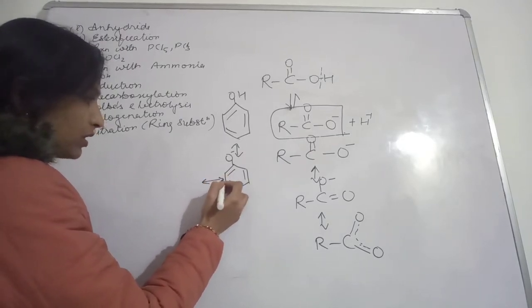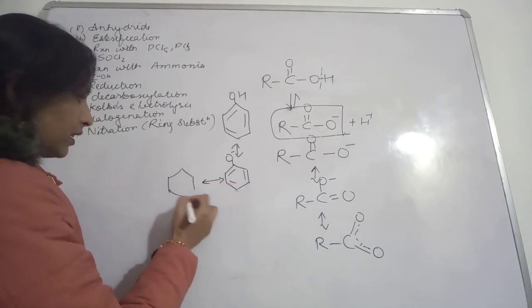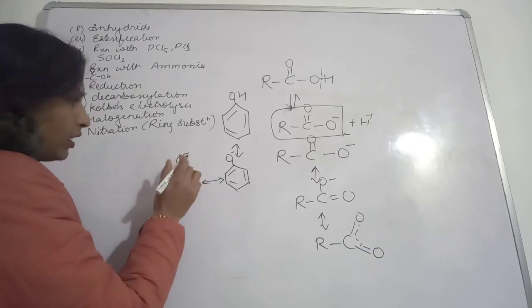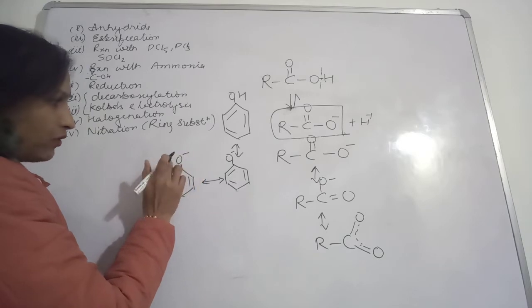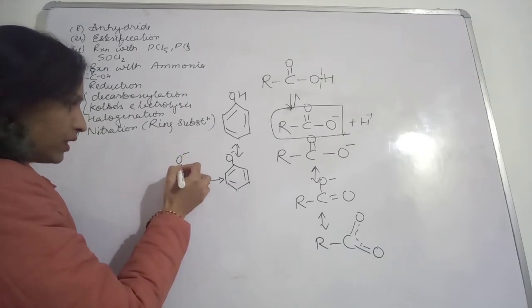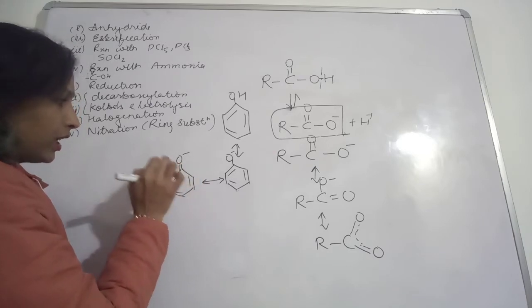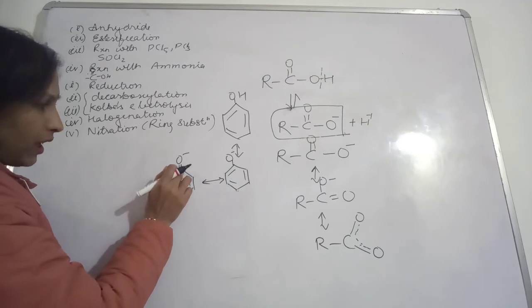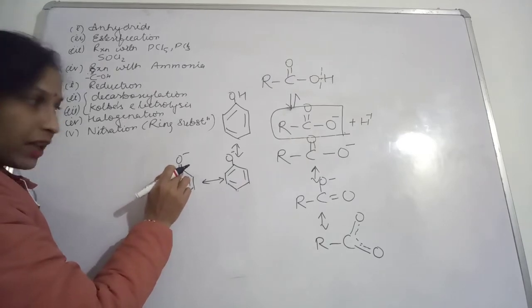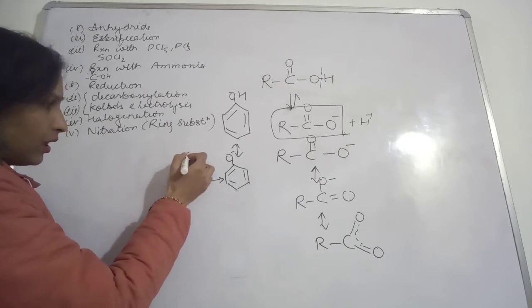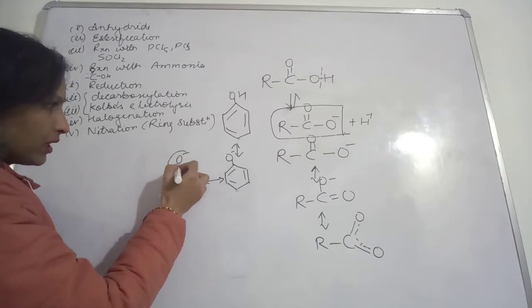Now this phenoxide ion, see here, if this oxygen is going to use this negative charge for making a bond between this carbon and this oxygen, then what will happen? See here, if this carbon is making a double bond with this oxygen, the electrons will be used for making this bond.